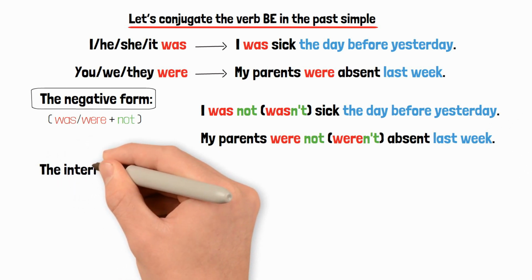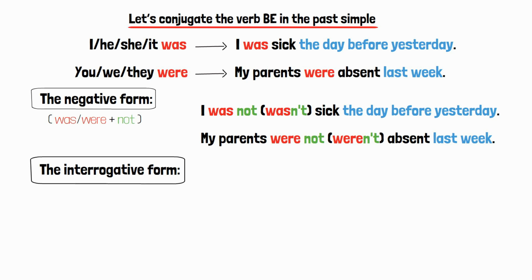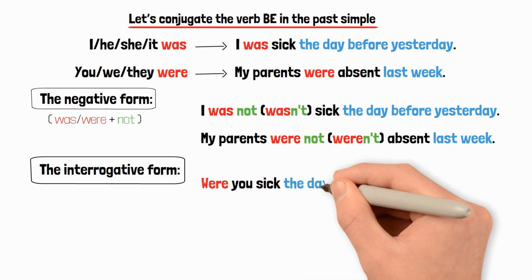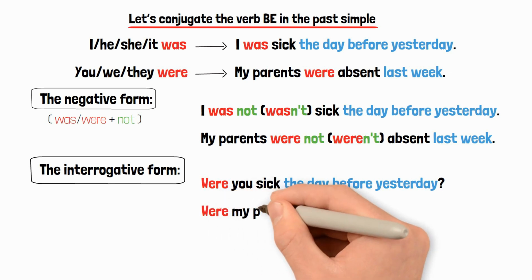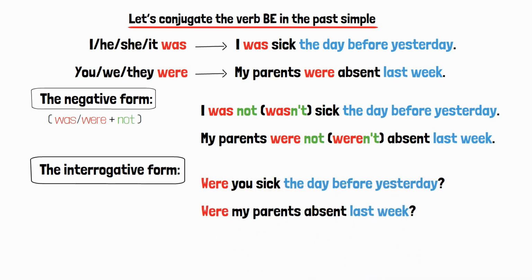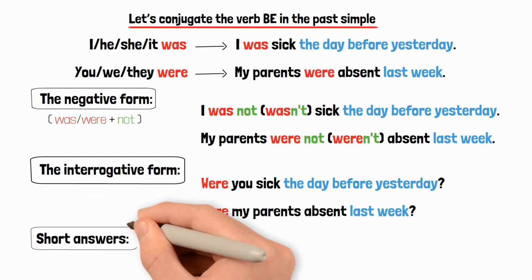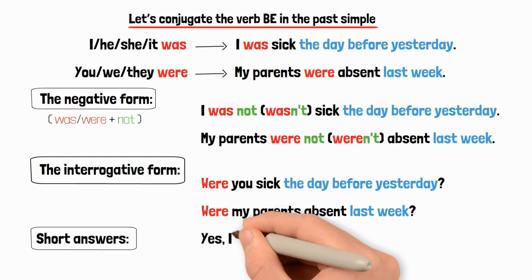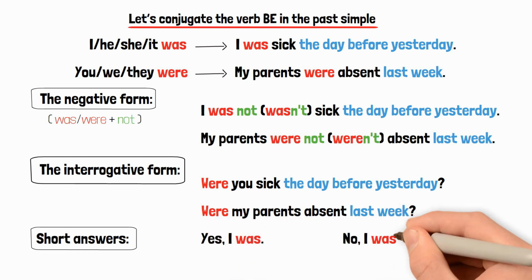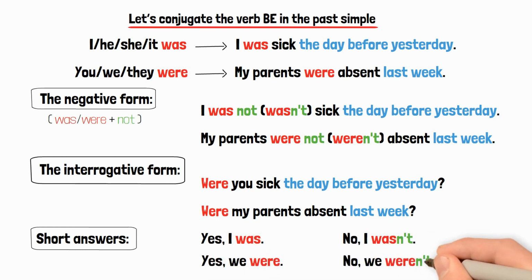Let's make questions out of them. I was becomes, were you sick the day before yesterday? My parents were becomes, were my parents absent last week? Short answers are the easiest. Were you happy last night? Yes, I was. Or, no, I wasn't. Yes, we were. Or, no, we weren't.